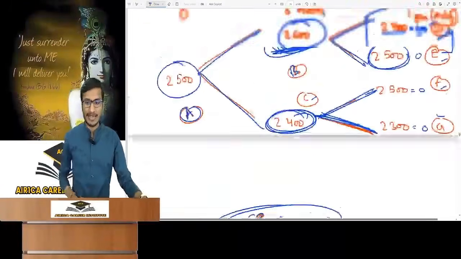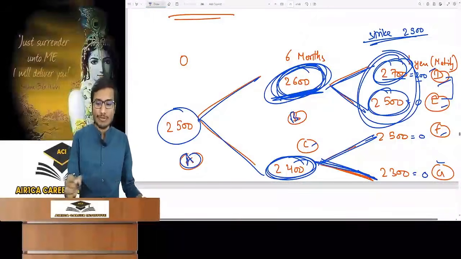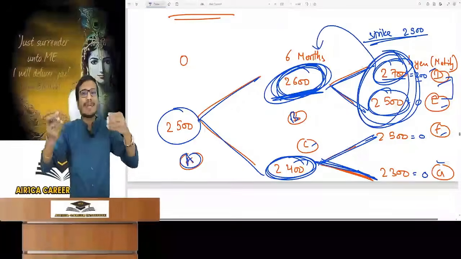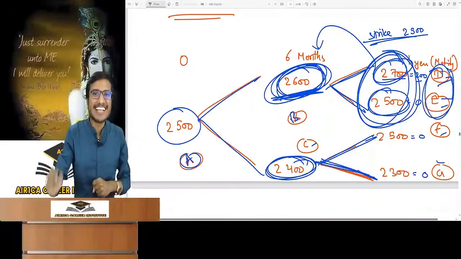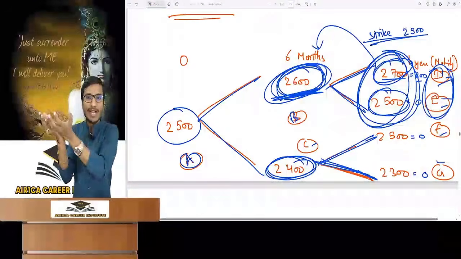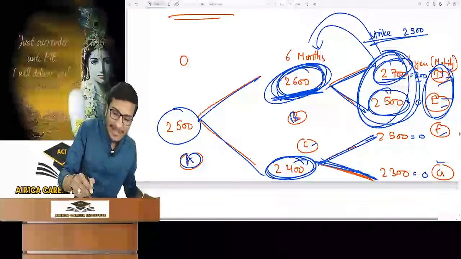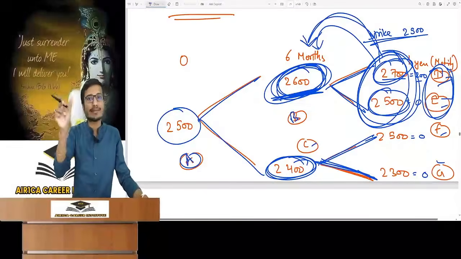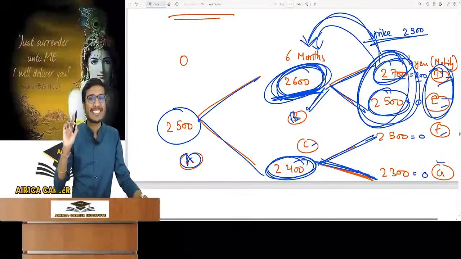Just remember, you take these 2 prices into use. What do you have to do by taking these 2? Find the expected value of the option at second period maturity considering nodes D and E. Consider these 2 and calculate the expected value, that is payoff multiplied by probability, and bring it here by doing its PV. How much time to do PV here? The time from here to here. How much time is it? 6 months in our example. So here we got the value of node B.